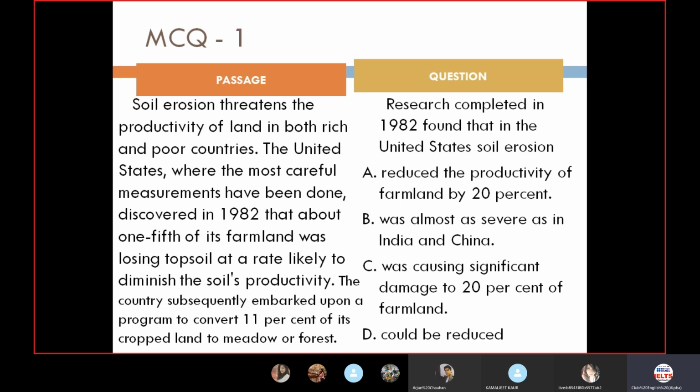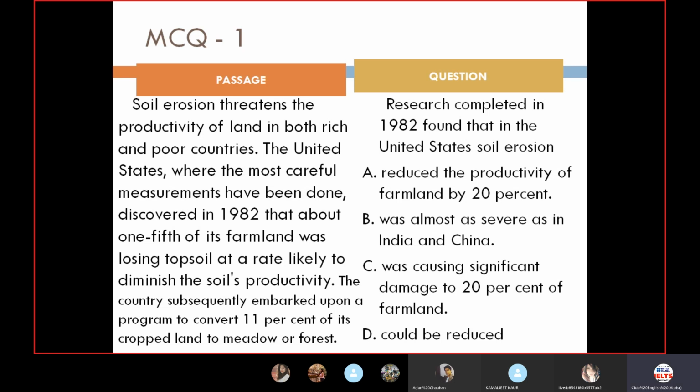And A says that it reduced the productivity of the farmland by 20%. No, it has not reduced the productivity. It has reduced the farmland itself. So C says was causing damage to 20% of the farmland. So this is how you need to take it out, that only farmland is what we have to be concerned about, because it is clearly mentioned. You don't have to make guesses. You don't have to use your common sense much out of the bound of the question. Within the question, whatever is written clearly, you have to be unbiased and take out an answer without any bias. That's very important. So the answer will be C.